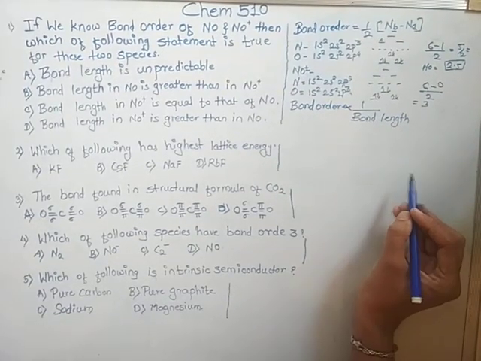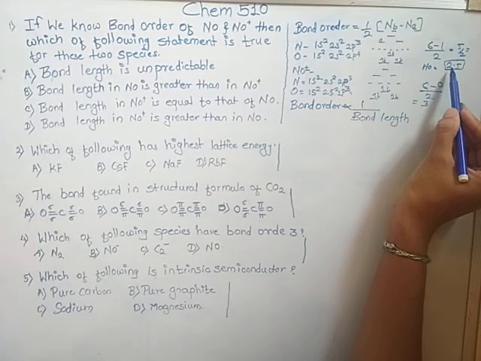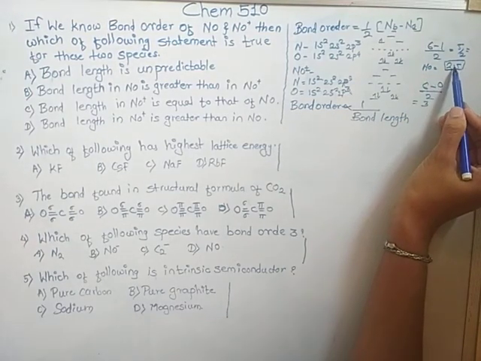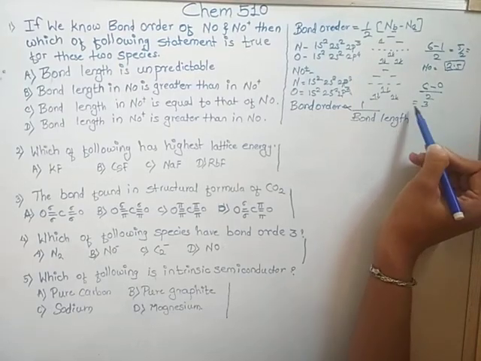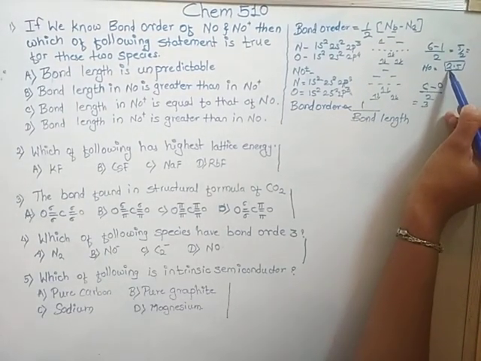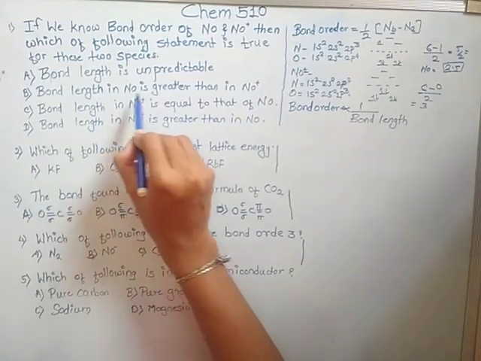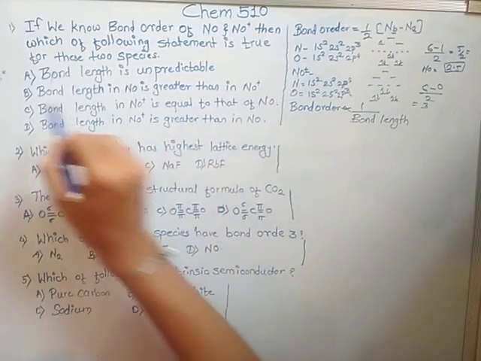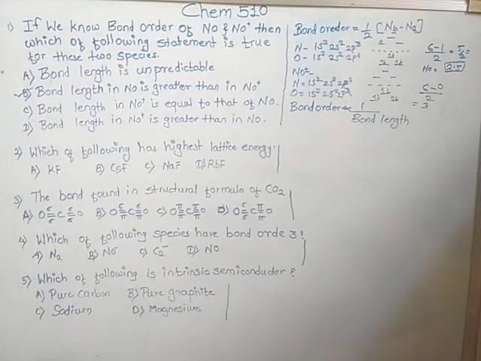NO has bond order 2.5, which is less than that of NO plus, so it has a larger bond length. So, bond length in NO is greater than in NO plus. This is true.